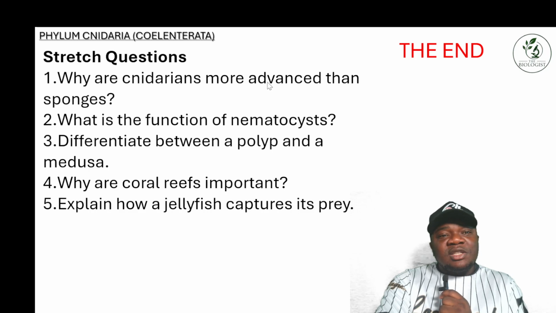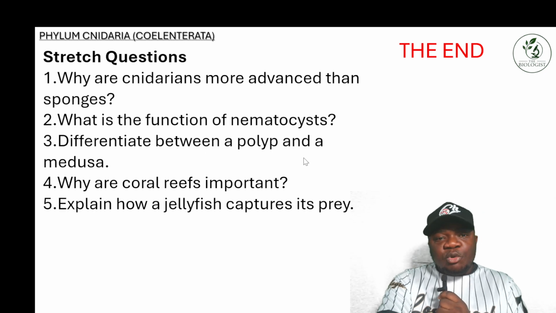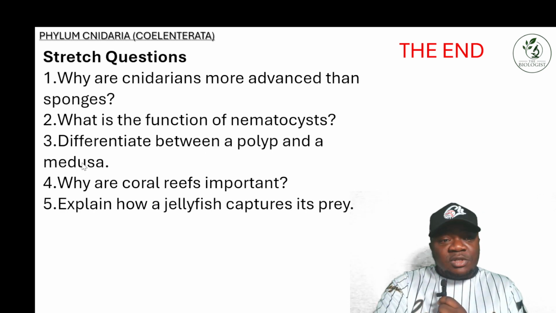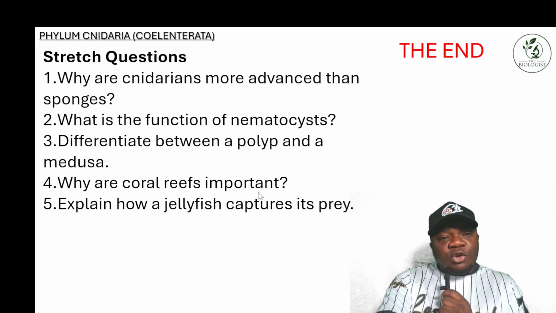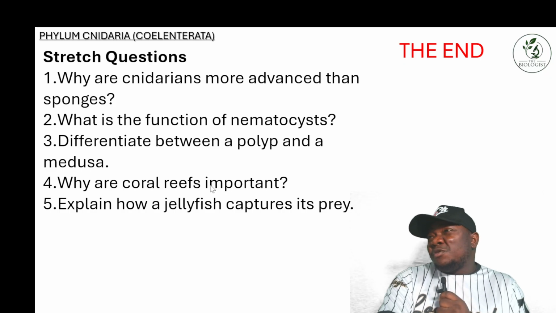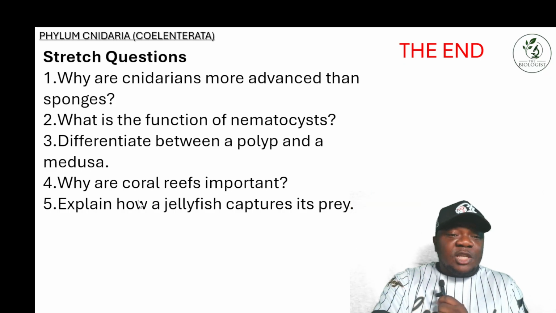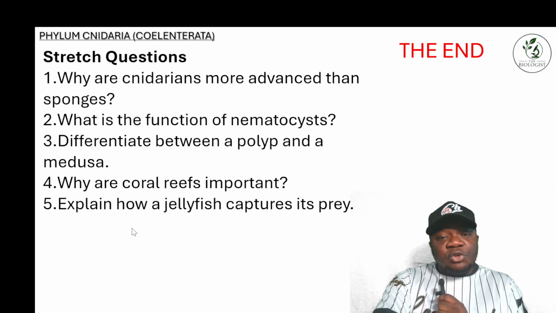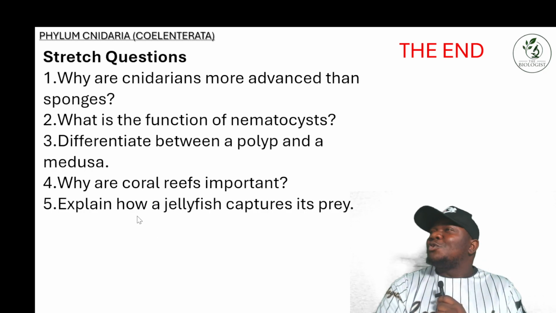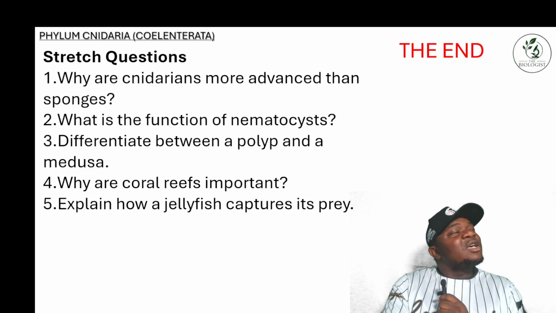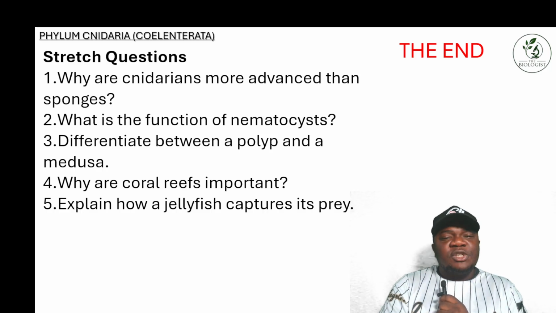Why are cnidarians more advanced than sponges? What is the function of nematocysts? What is the relationship between a polyp and a medusa, which are the body forms? And why are coral reefs very important? Divers go there for recreation and stuff. Explain how a jellyfish captures its prey. I didn't mention this, so you have to do your research on this part of the question and know how the jellyfish captures its prey.